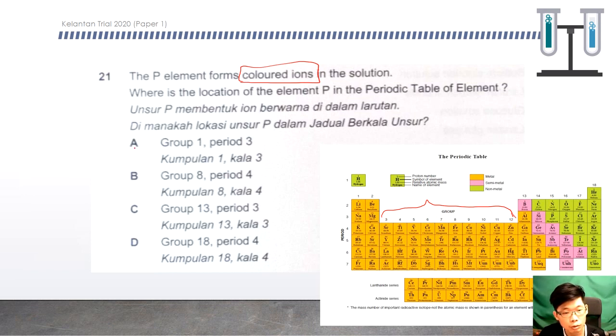So we look into A, group 1. Group 1 is here, so it's not the answer. Group 8 and period 4. So group 8, period 4: 1, 2, 3, 4. So group 8, yes, iron is one of the choices. So the answer should be B. We look into group 13, period 3. Group 13 is here, so it's not a transition metal. So group 13 is wrong. Group 18 is here, no. So it's not a transition element.